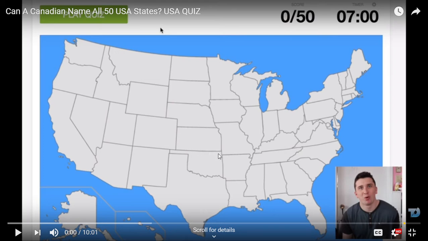This one is Oklahoma, where we can find a lot of cowboys as well, same as Texas. So Oklahoma. Next we have Oregon. This one is Oregon, the state just north of California. So this one is California.